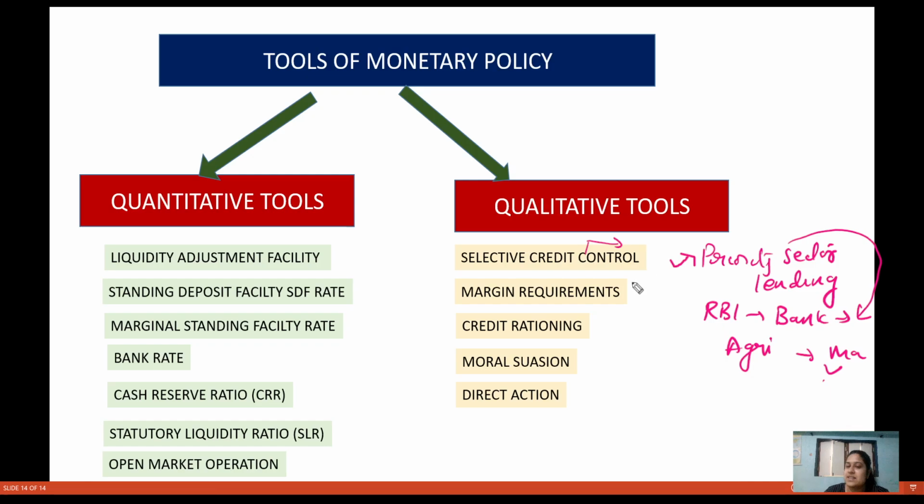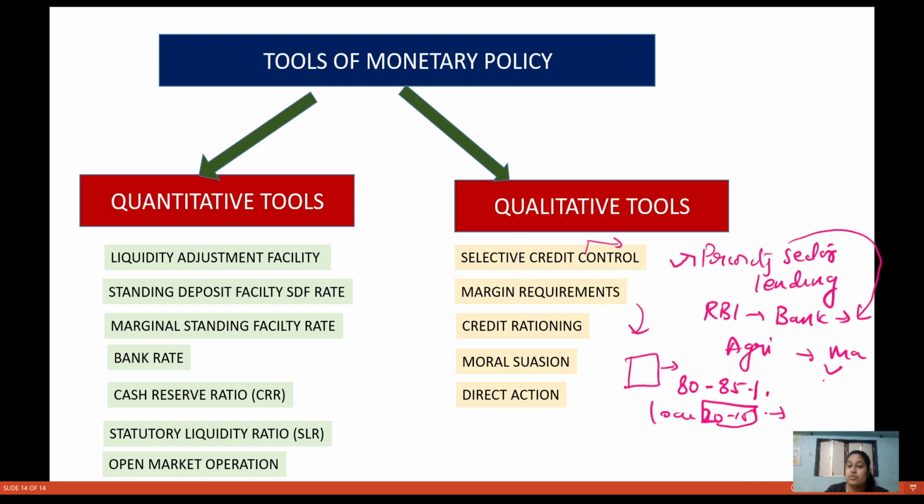Then there are margin requirements, so we can understand margin requirement in this manner. Suppose somebody is trying to buy a house and he wants a loan on that. Earlier, the government is giving 80 to 85% of the value of the house as loan, and 15 to 20% that person has to pay from his own.